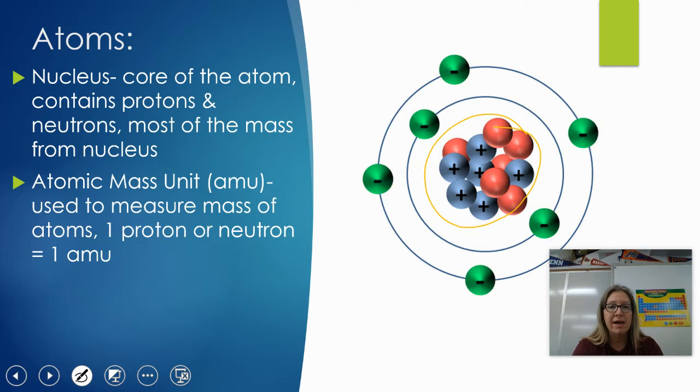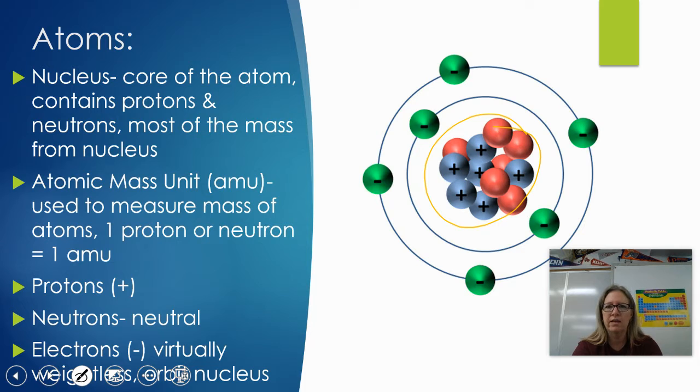The atomic mass is measured in AMUs, or atomic mass units. It's a made-up unit because it's so small, and basically a single AMU, or one AMU, is equal to the mass of a single proton or neutron. So the protons and neutrons weigh almost the identical amount, okay? Protons are positive, that's those pluses in the middle there. Neutrons are neutral, and electrons are negative, and they're virtually weightless, okay?